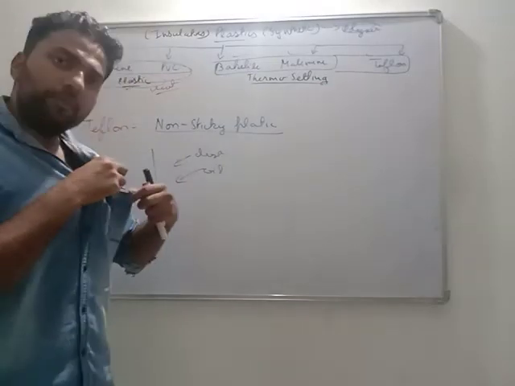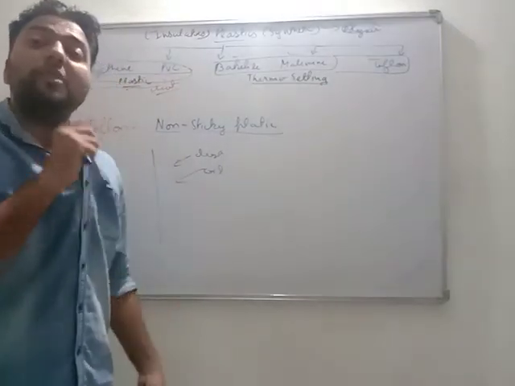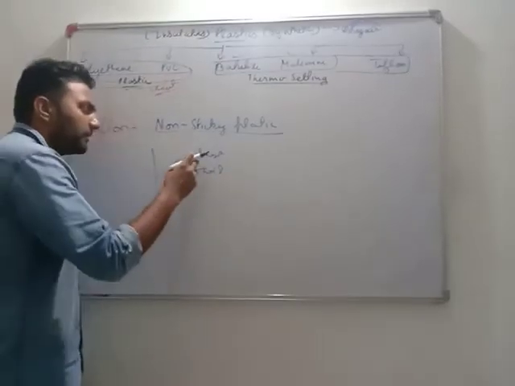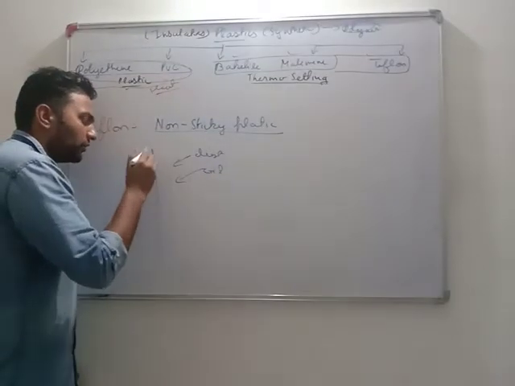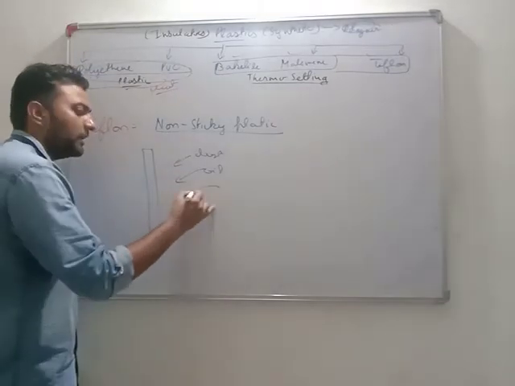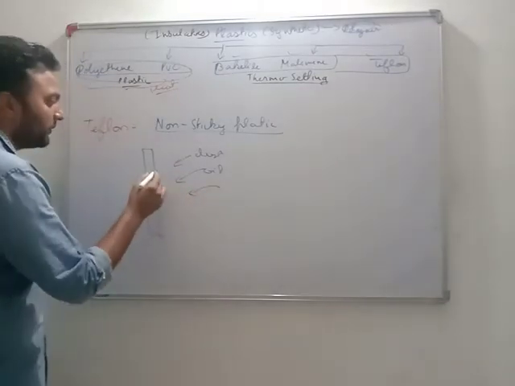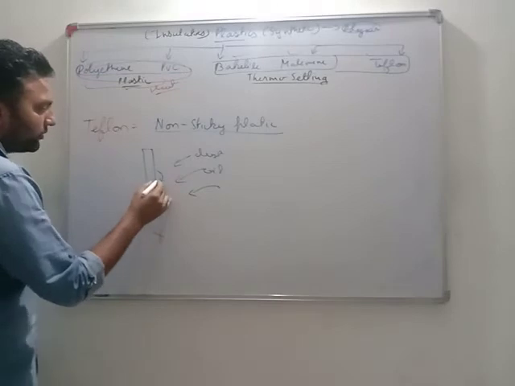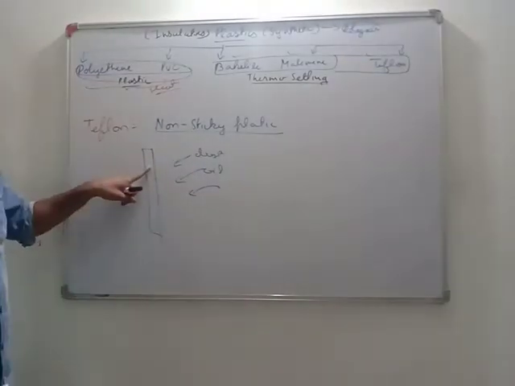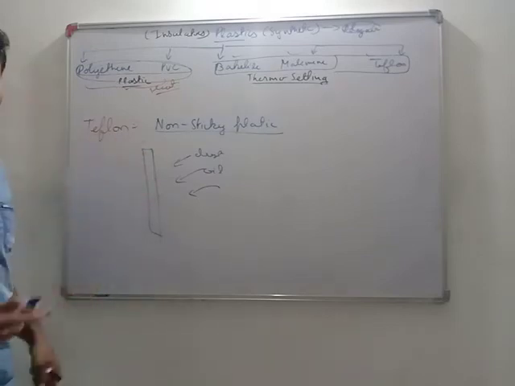That oil will be absorbed by my shirt and I will be having many issues to wash it. But if dust is thrown on Teflon, oil is thrown on Teflon, or any other metal is thrown on Teflon, what will happen is that this metal will automatically fall down, because this is non-sticky, nothing sticks to it.